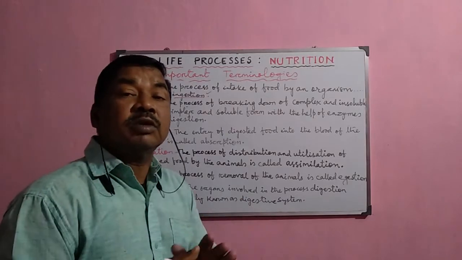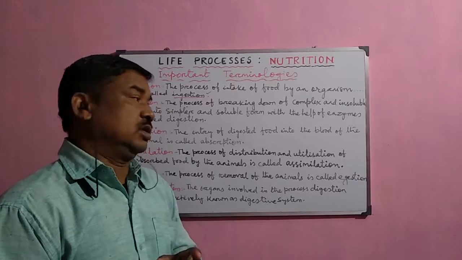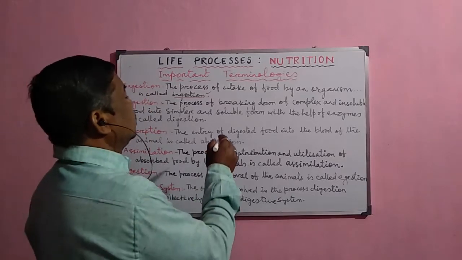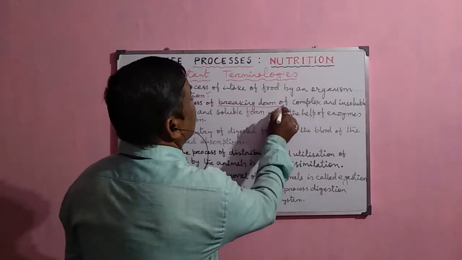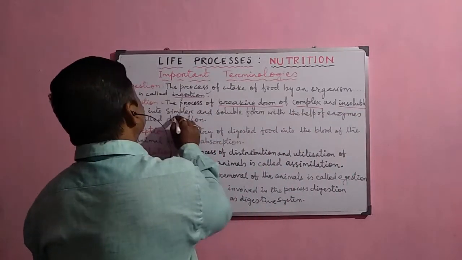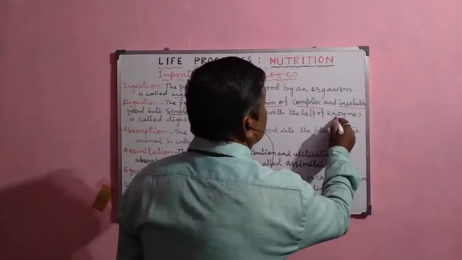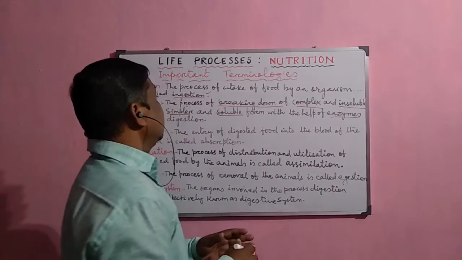So digestion is the most important process in the process of nutrition. Here the process of breaking down of complex and insoluble food materials into simpler and soluble form with the help of enzymes is called digestion.